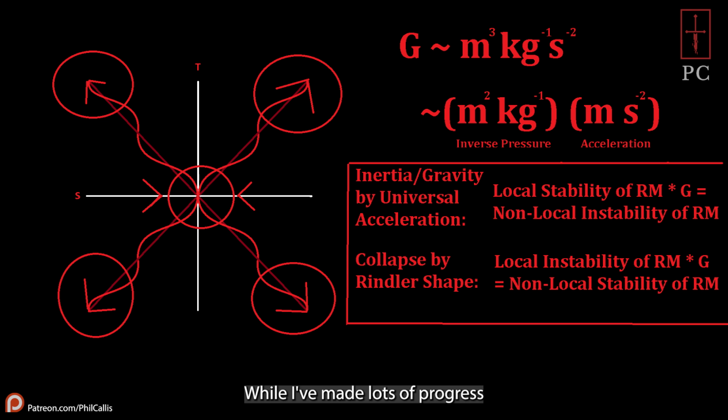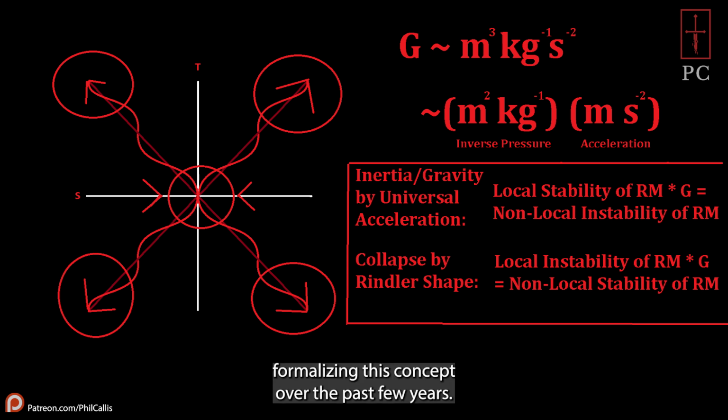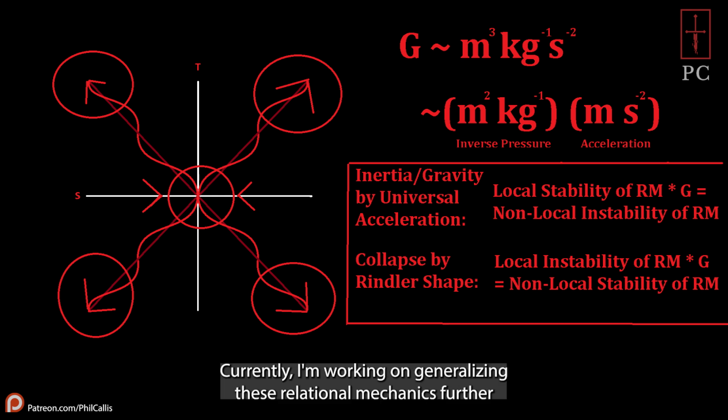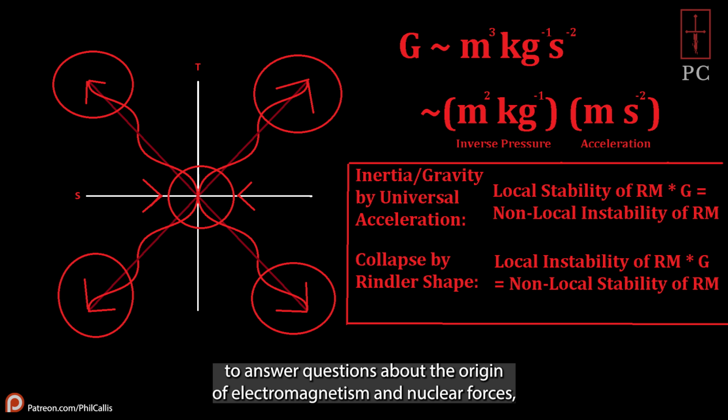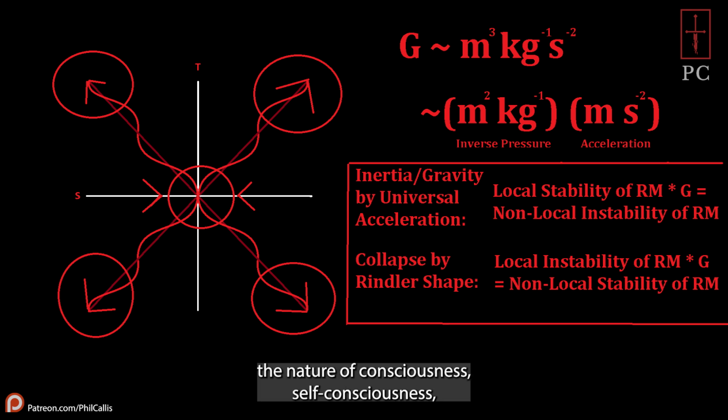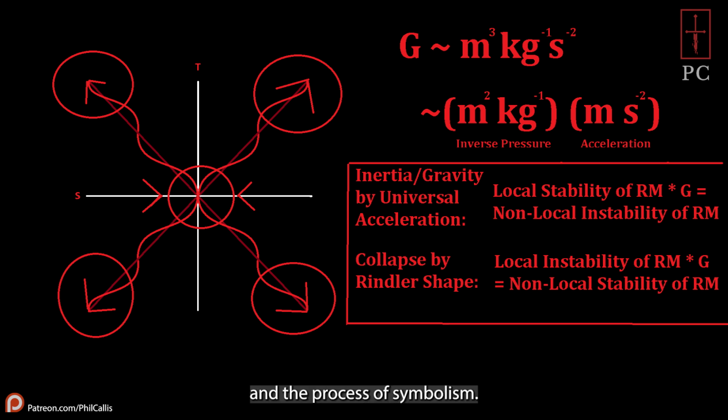While I've made lots of progress formalizing this concept over the past few years, I know it's still vague, and I welcome any questions or comments anyone might have. Currently, I'm working on generalizing these relational mechanics further to answer questions about the origin of electromagnetism and nuclear forces, the quantization of particles, and how all of this physics reflects the nature of consciousness, self-consciousness, and the process of symbolism.